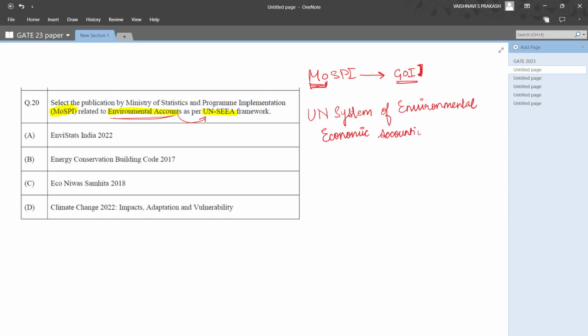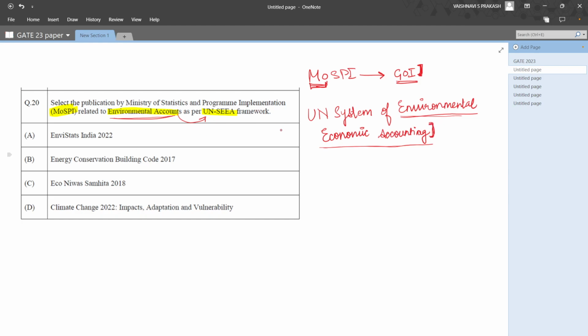So this is basically a body from the United Nations that talks about what kind of environmental impacts and other assessment will be taken into account for various financial and accounting purposes, right?